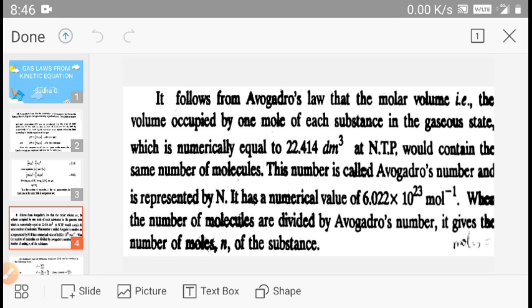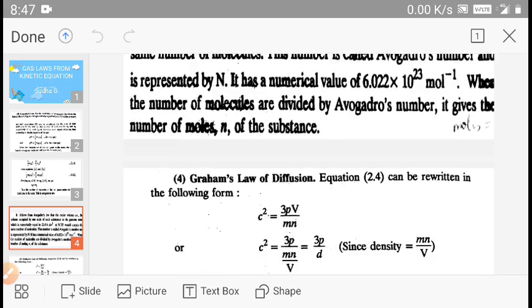It follows from Avogadro's law that the molar volume, that is, the volume occupied by 1 mole of each substance in the gaseous state, is numerically equal to 22.4 liters at NTP, and gases with equal volume will contain an equal number of molecules. For 1 mole, Avogadro's number is 6.02 into 10 raised to the power of 23 per mole. When the number of molecules is divided by Avogadro's number, it gives the number of moles N of the substance.